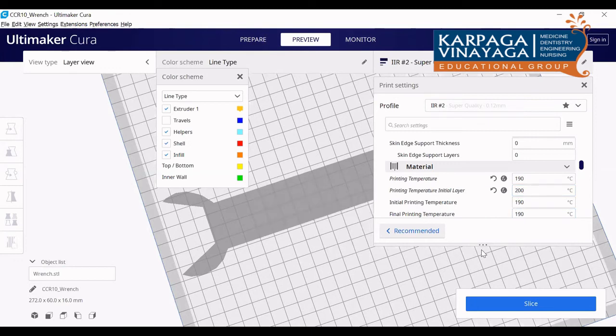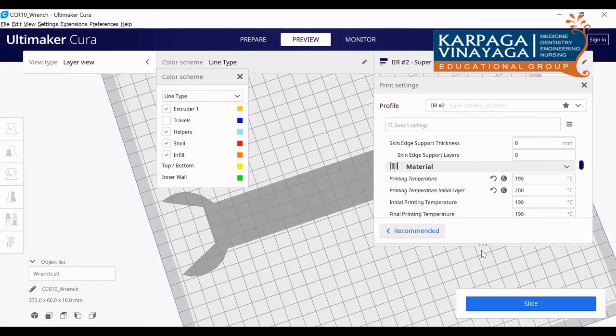Suppose we give more, what happens? If you give more, then the liquid flow will be more and the melting will be more. Obviously, warping will occur. The first layer will stick, but then on the next layer the warping will occur. So we have to stick to the standard temperature prescribed by the manufacturer, 5 to 10 degrees centigrade above. Normally for a better finish, we were suggesting for PLA around 185, 190.